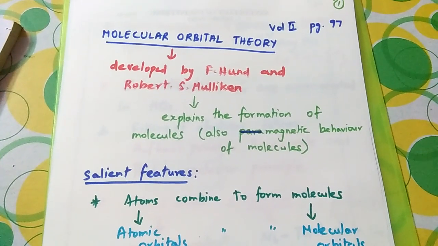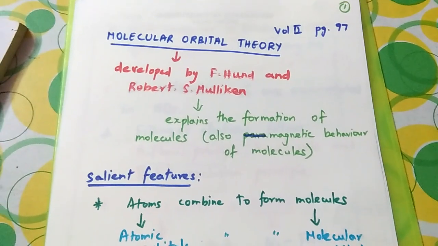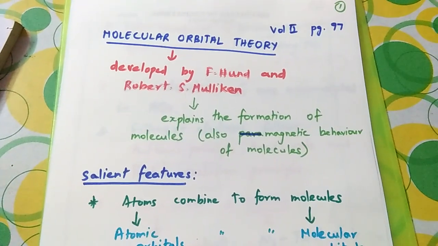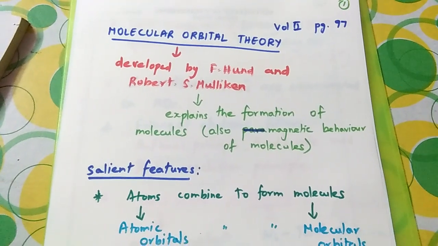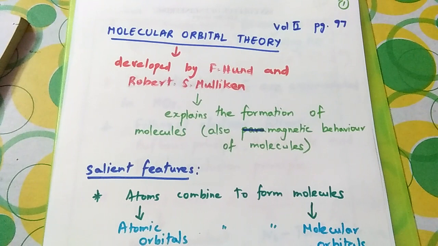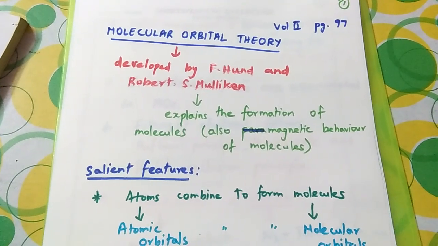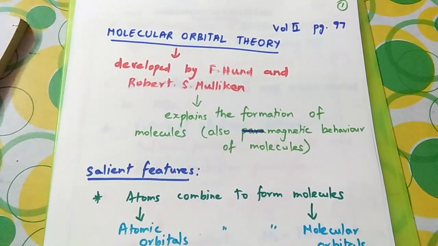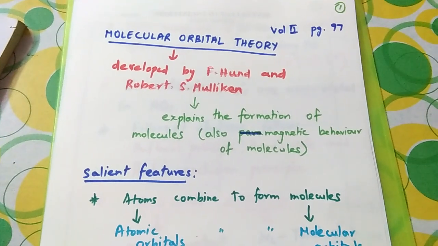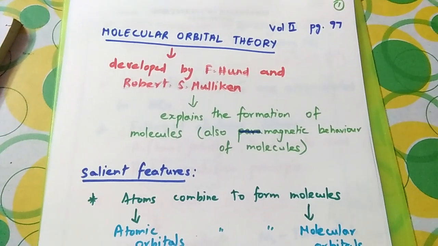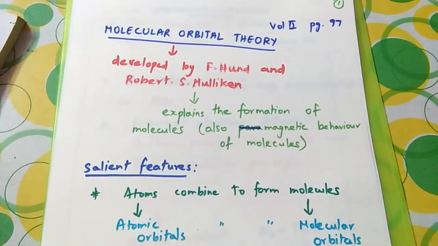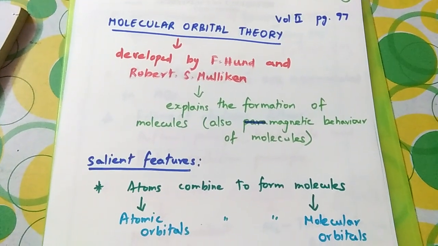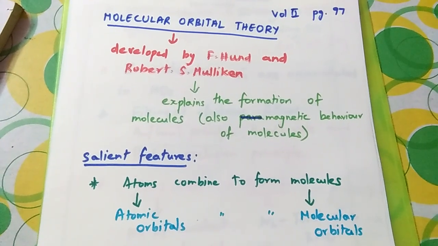It is a paramagnetic molecule. But as per the Lewis concept, oxygen is diamagnetic. This is also explained by molecular orbital theory. I told you 2 points about molecular orbital theory. First point, where will the electron be present in a molecule? Second point, the magnetic behavior of molecules can be explained by molecular orbital theory.